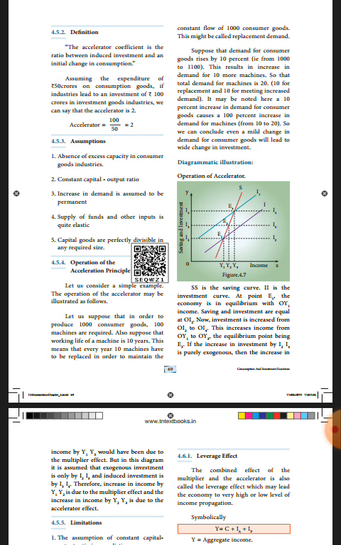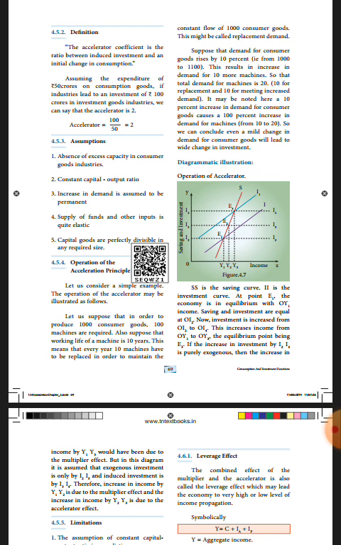Once again I will repeat. To produce 1000 consumer goods, 100 machines are needed. Suppose the working life of a machine is 10 years, so every year 10 machines have to be replaced. That is called replacement demand. Now the next paragraph. Suppose demand for consumer goods increases by 10%, that is from 1000 to 1100.